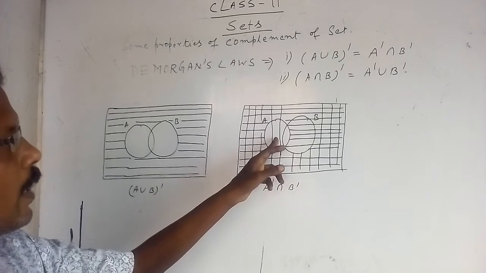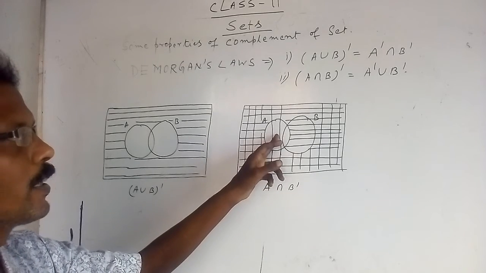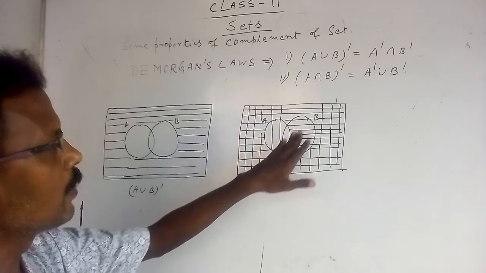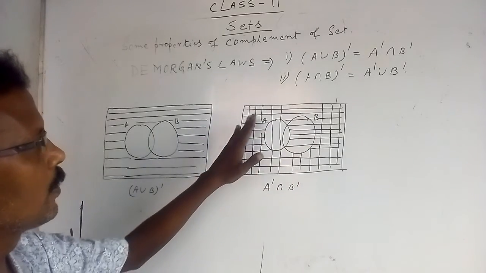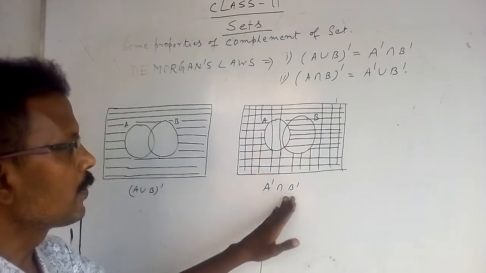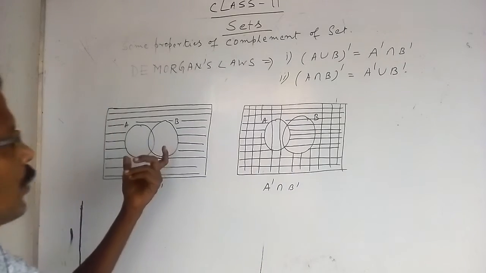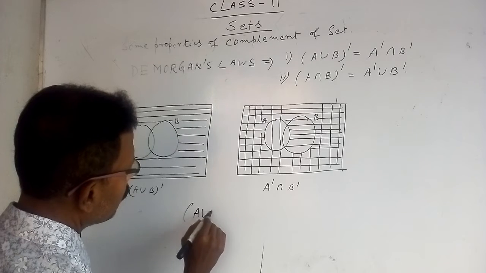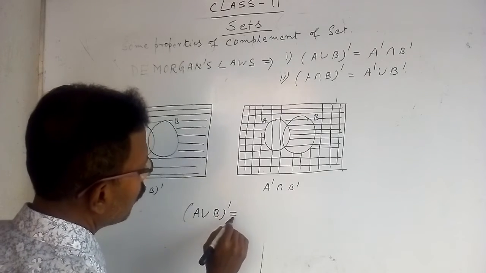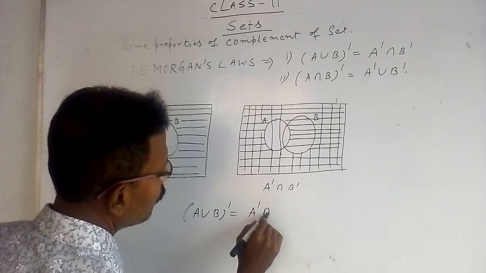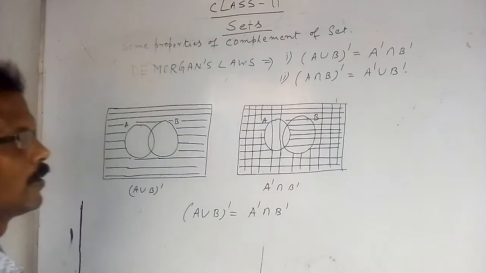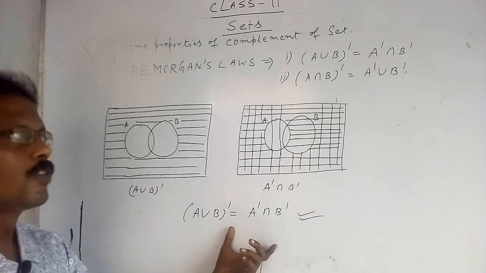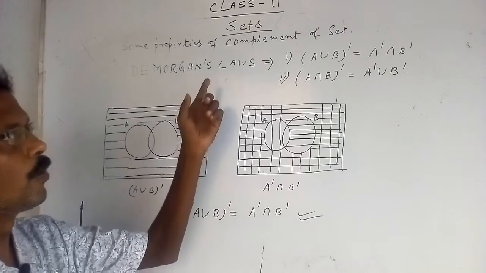Now look, A has only vertical lines and B has only horizontal lines. Except A and B, the remaining region is A complement intersection B complement, and that is equal to this. Therefore, you can certainly write A union B whole complement is equal to A complement intersection B complement. Proved. This is the first theorem or first property of De Morgan's.